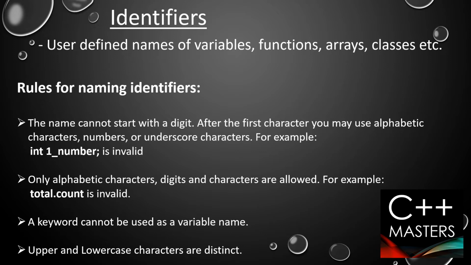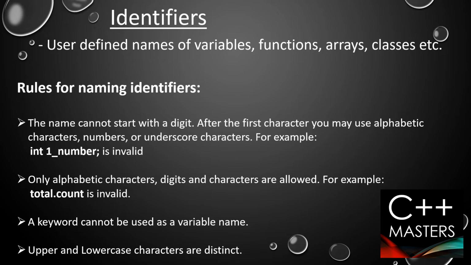And only alphabetic characters, digits, and underscores are allowed. For example, total.count is invalid because a dot has been included, and it is neither a digit nor an alphabetic character. Further, a keyword cannot be used as a variable name. You cannot use a C++ keyword, as I have told you earlier, as a variable name.